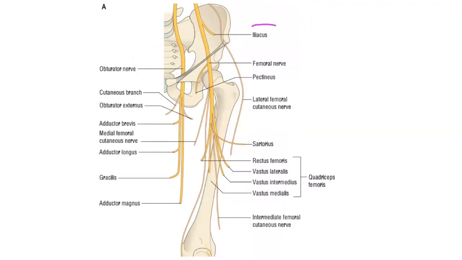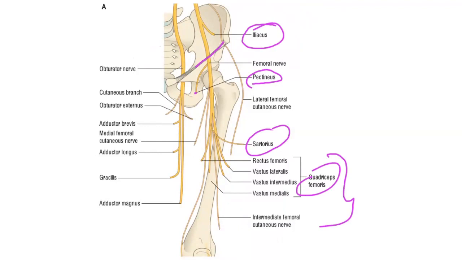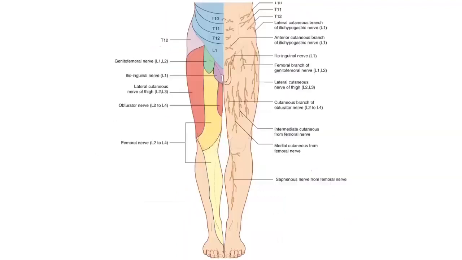This is the branch to iliacus. After passing the inguinal ligament, there is a branch to pectineus, and there are numerous muscular branches, sartorius to quadriceps. So this is the pattern of innervation.